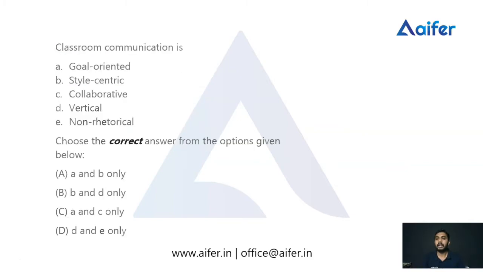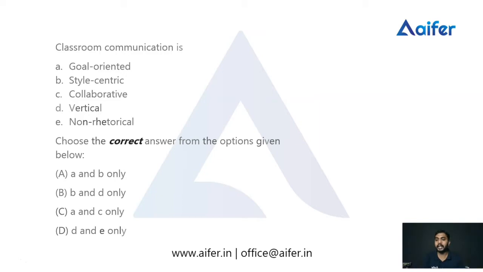So the question is, classroom communication is. We have discussed classroom communication. Then we have given five things. First one, A, goal oriented, B, style centric, C, collaborative, D, vertical, and E, non rhetorical. Among these five, we want to choose the correct answer from the options given below.